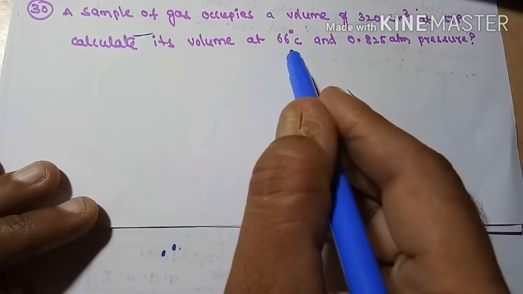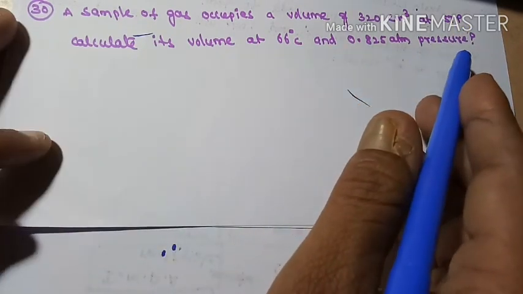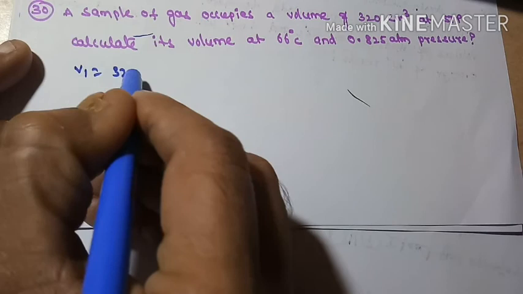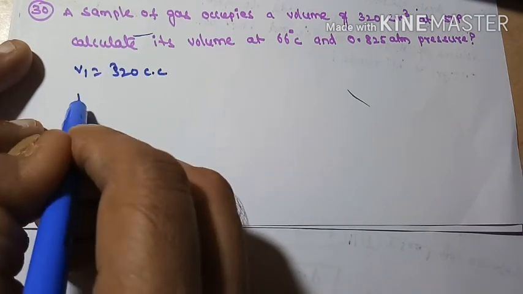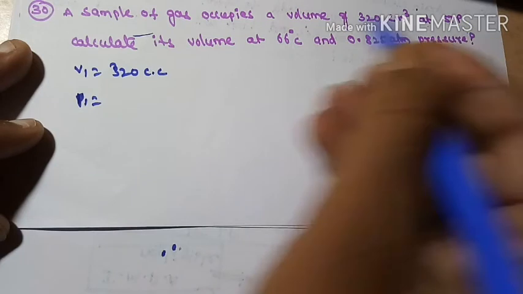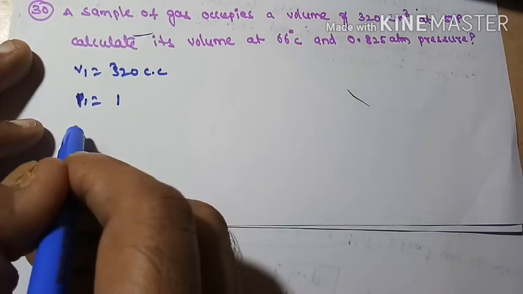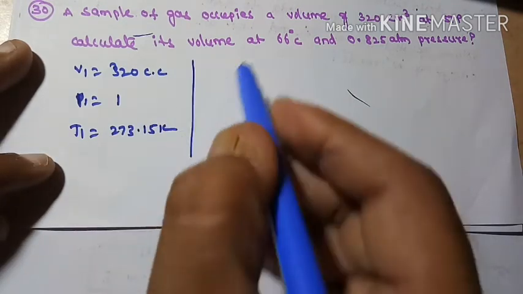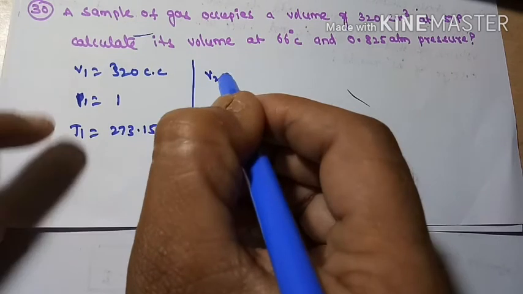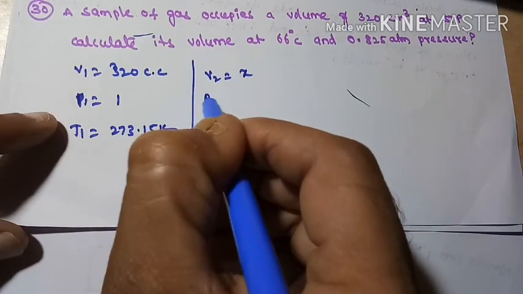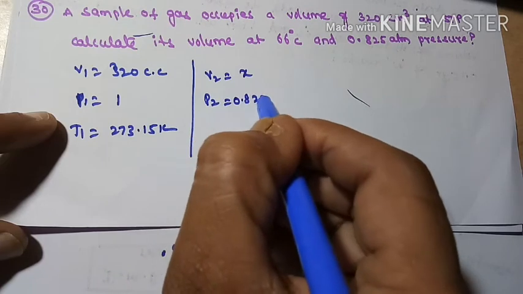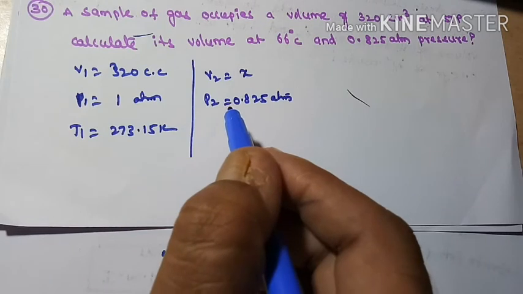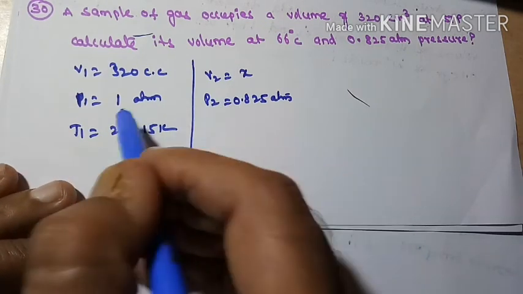Calculate its volume at 66 degrees centigrade and 0.825 atmosphere pressure. So given are what? Occupies a volume of 320. V1 is equal to 320 cc. Then P1 is equal to how much? STP conditions, 1 atmosphere. T1 is how much? 273.15 degree Kelvin. Then V2 is what? Calculate its volume, X. Then P2 is how much? 0.825 atmospheres, same units. So while we are calculating the problem, we should concentrate on same units must be present.